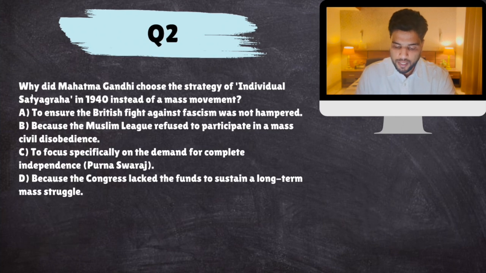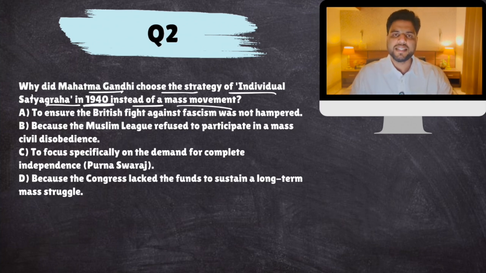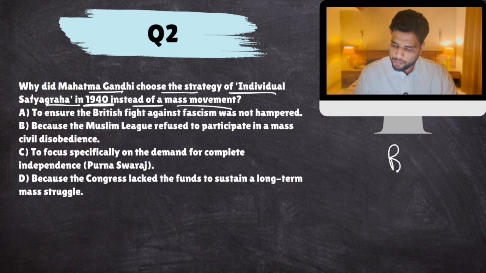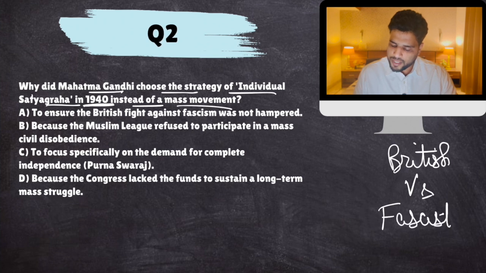The next: why did Mahatma Gandhi choose the strategy of individual satyagraha in 1940 instead of a mass movement? In 1940, Mahatma Gandhi did say that you are involving India in a war, you should have asked the Indians first. So he was not happy with the British. But he also knew that the British were fighting against fascist forces. Fascism is something that the Indian National Congress was not in agreement with, and Mahatma Gandhi certainly was not. So he was caught in a conundrum.